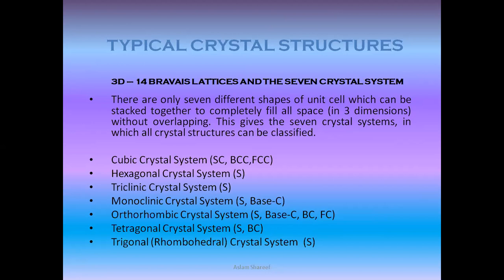The tetragonal crystal system, as you can see, has only 2 types in it, that is simple and body centered. Whereas trigonal, sometimes also called rhombohedral, has a simple structure in it.